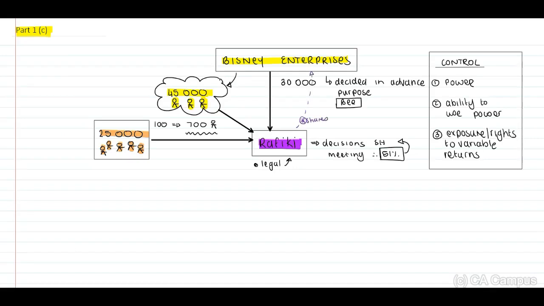Right, now we need to determine if there is control in the scenario. Therefore, remember, this is a theory question. You will have to first identify the theory, you need to apply the theory, and you need to conclude. Now, when you look at the solution, guys, you will identify in terms of the application, how they normally start with these questions is to indicate that Bisney Enterprises would, they have to, they should also look at this. And this is how they apply the theory: would, should, have to, identify, and so forth.